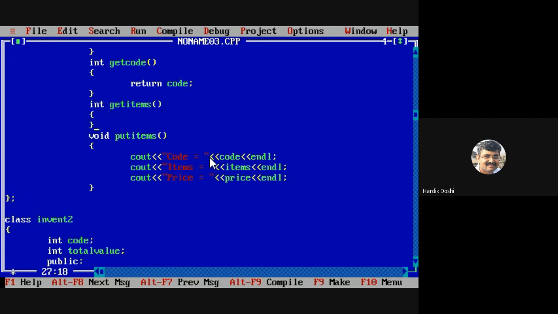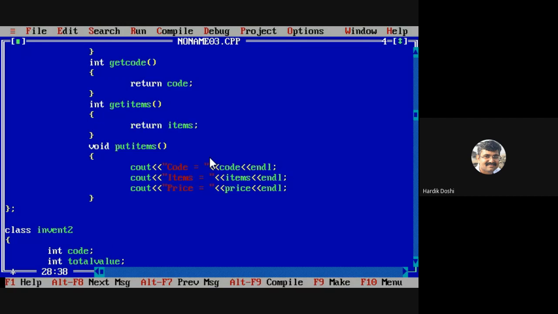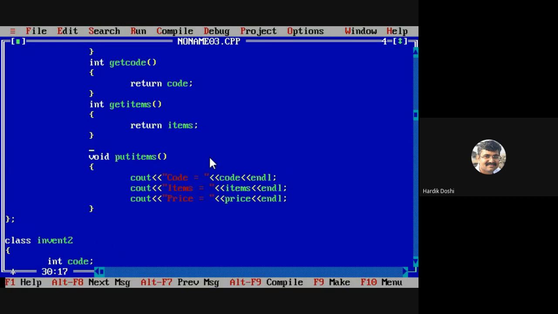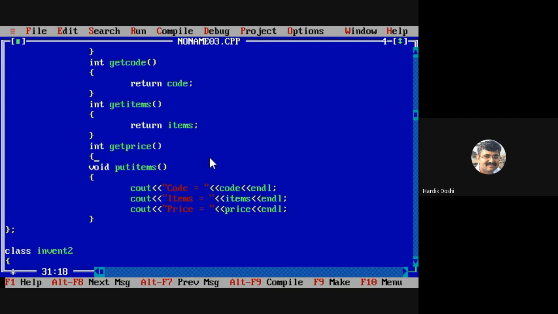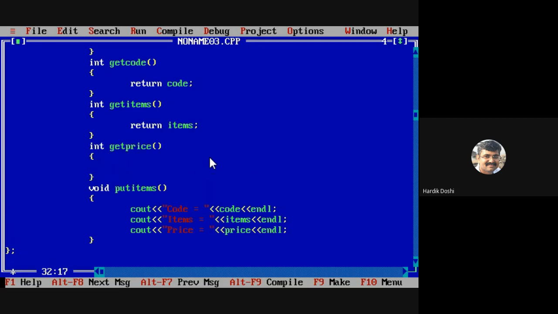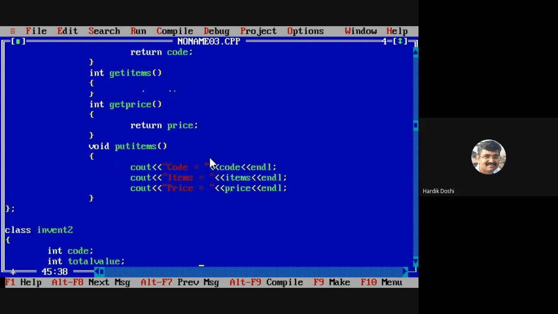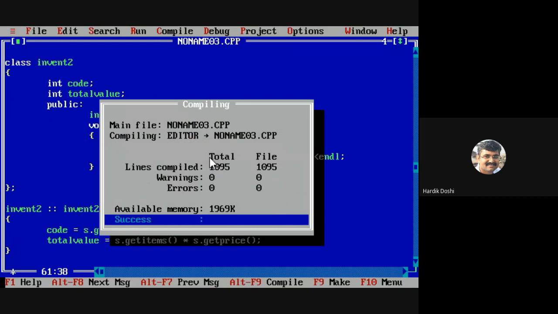What it will return? Return items. Same way, integer get price. What it should return? Return price. Is it done? Check કરો. સમજાઈ છે? Yes or no? Let's run it.